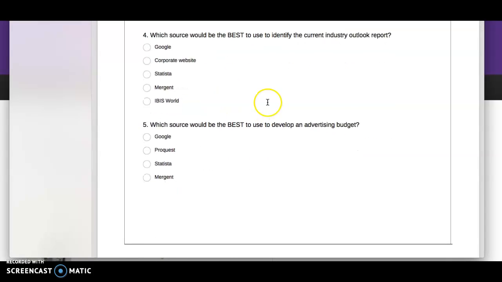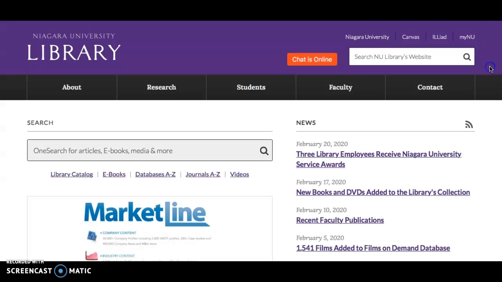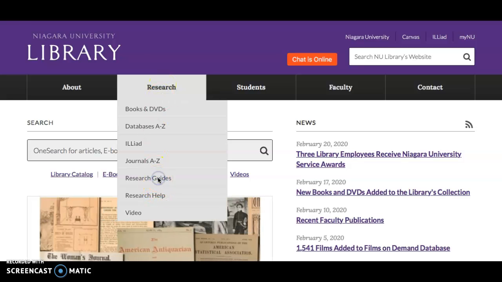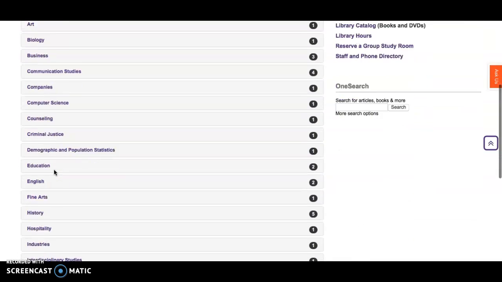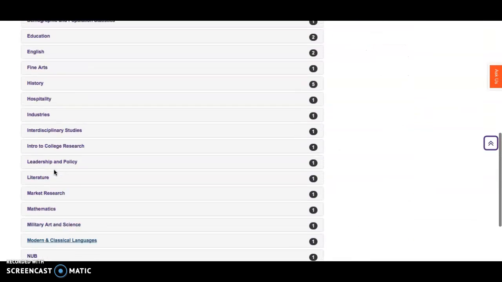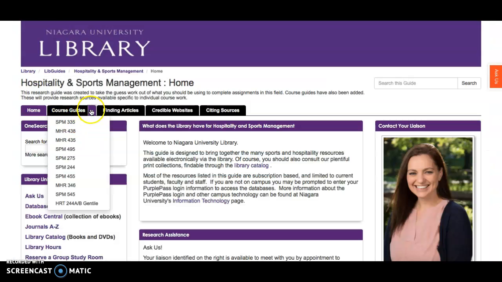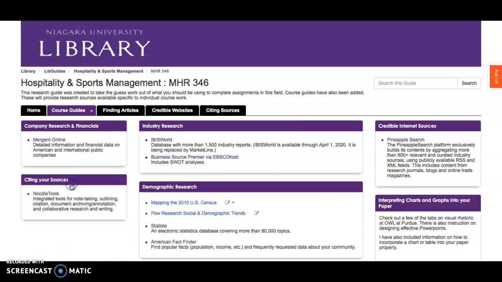Which source would be the best to use to identify the current industry outlook report? That would be IBIS, industry and IBIS. That's how you remember that. But if not, from the library homepage, which is library.niagara.edu, you will go to research, research guides, scroll down till you find hospitality, click on hospitality and sports management, and then under the course guides, find your course, and right there, industry research box, it says IBIS World. Okay, the other one is not listed.